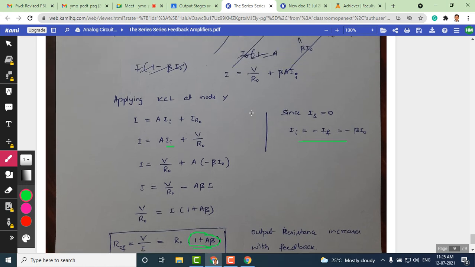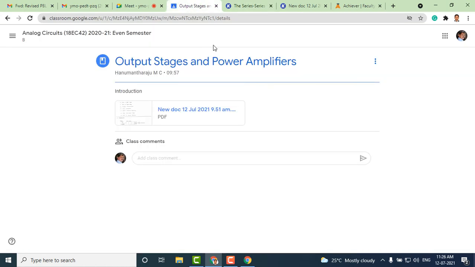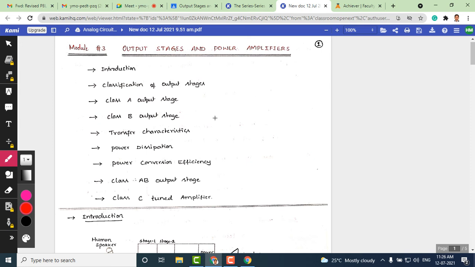I hope you have followed all the derivations that we have covered here. Okay, so next, if there are no doubts, let me move on to the next chapter of the same module, module 3, which is nothing but output stages and power amplifiers.